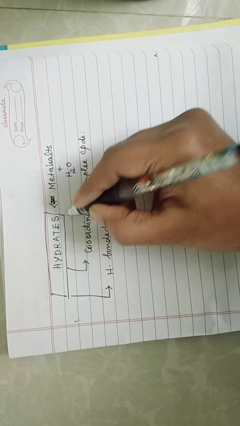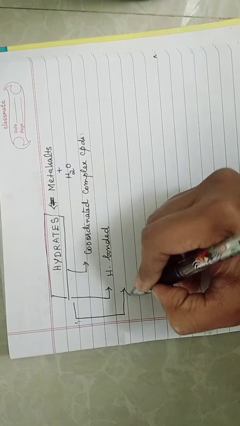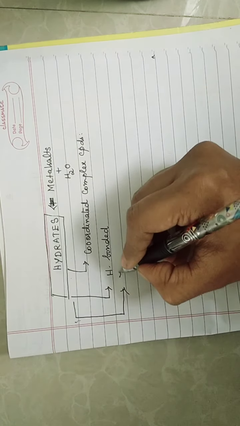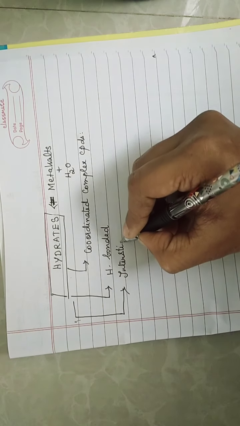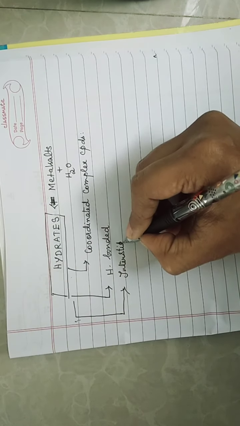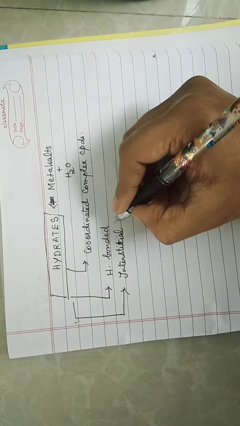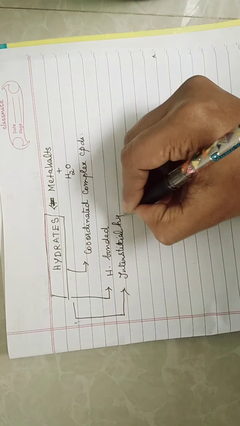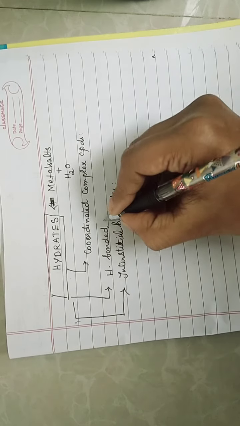So how are hydrates formed, children? Hydrates are formed when water reacts with the metal salts. The third is interstitial hydrates. Let us see one by one.